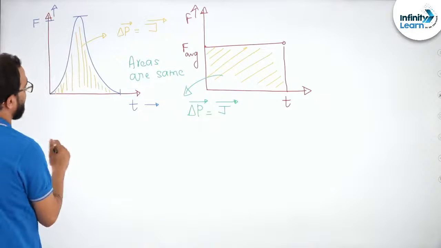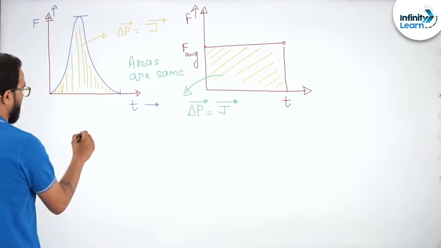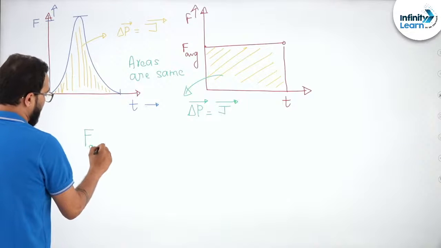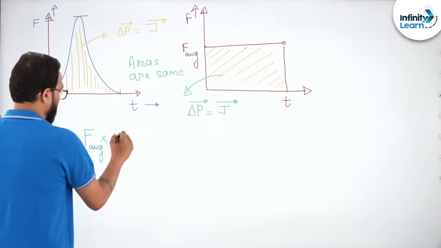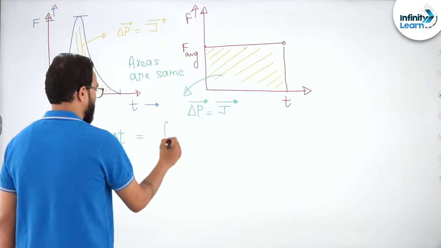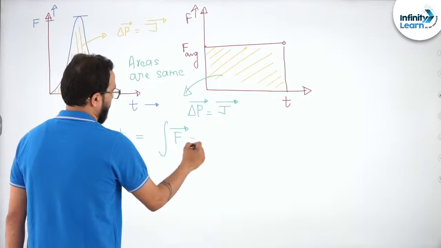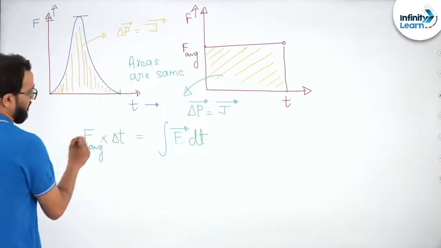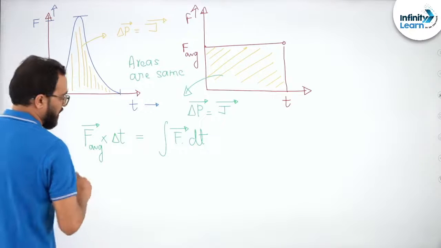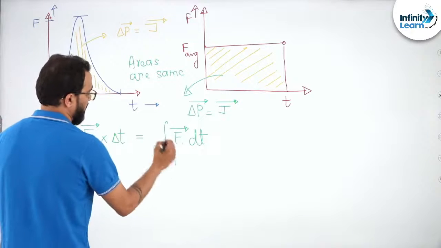So surely I can say that F average into delta t is equal to the integration of F dt from t1 to t2.